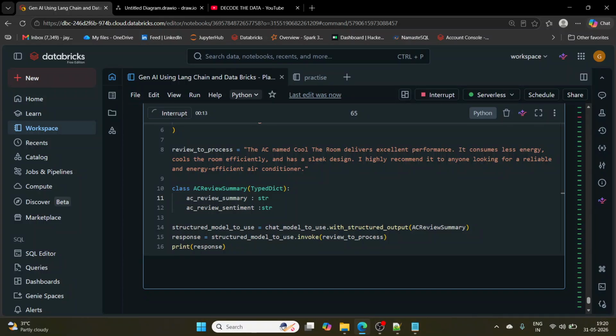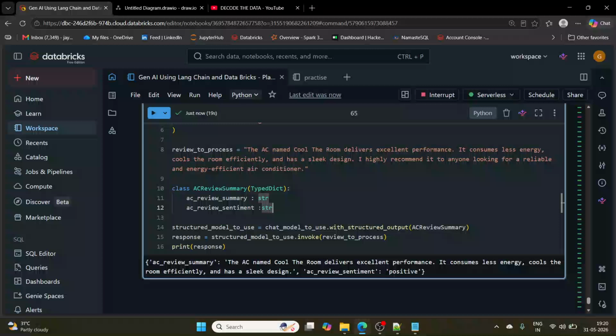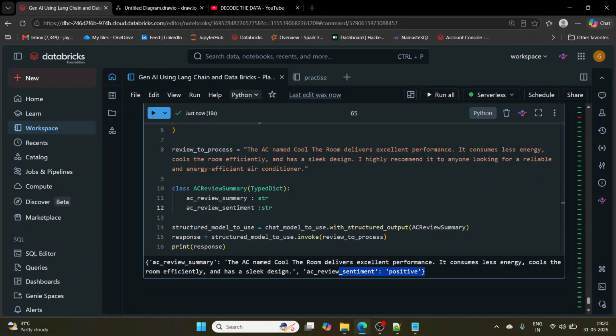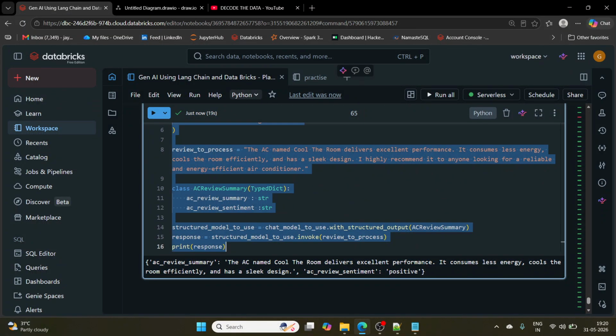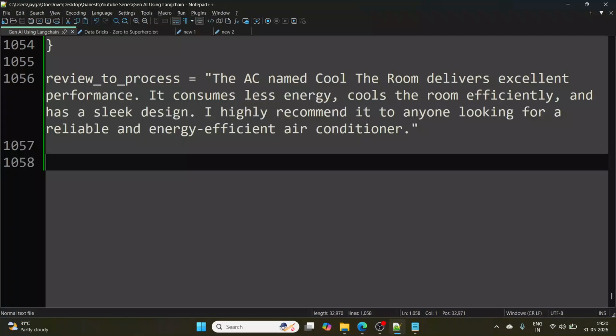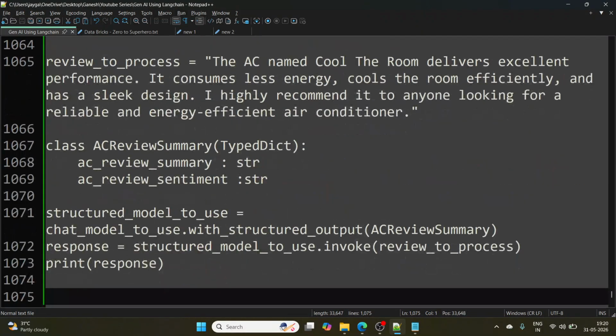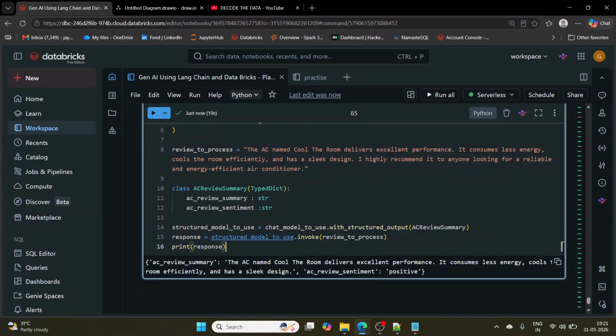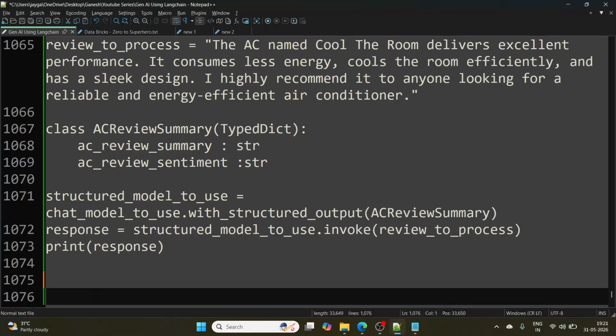Let it run and it should give me the dictionary having first item as AC review summary and second item as AC review sentiment, right? You see this output. Okay, let me copy this output. First this code, right? And then this output to the notepad, right? Let me copy this. Okay.